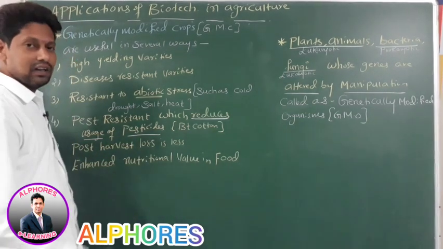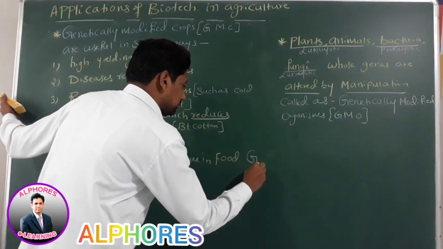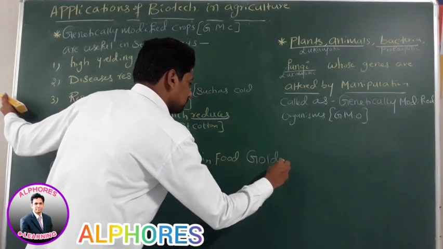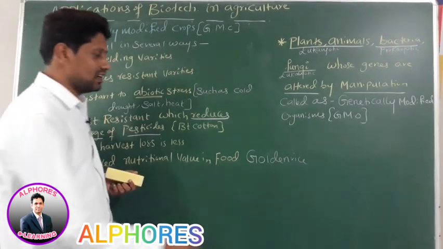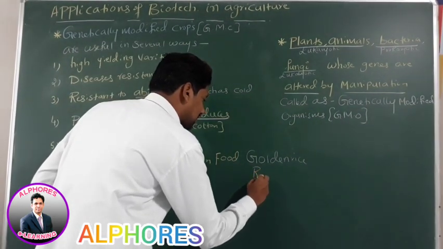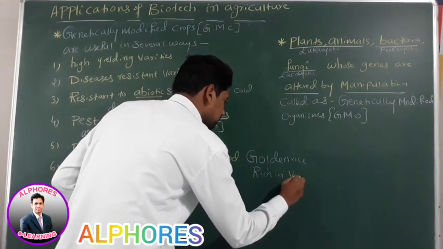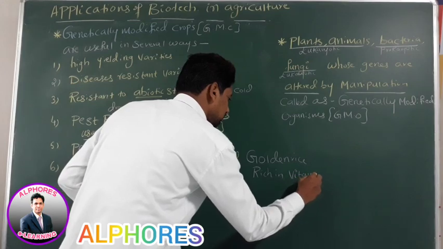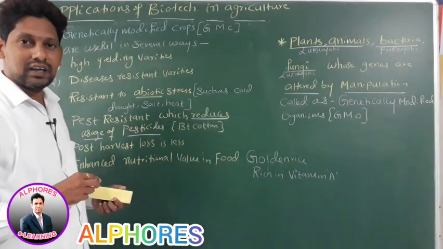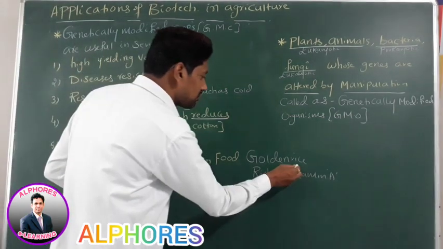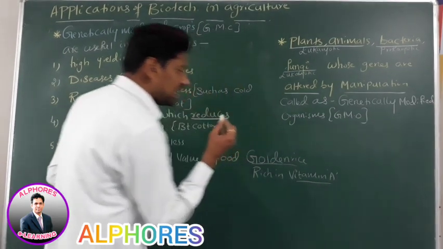For example, take golden rice. This golden rice is rich in vitamin A. Therefore, in case of golden rice, vitamin A is present.